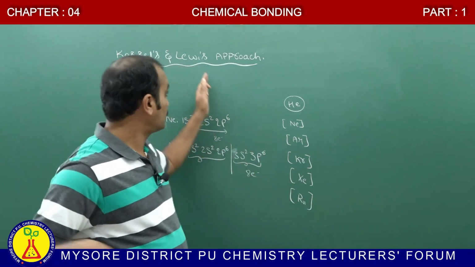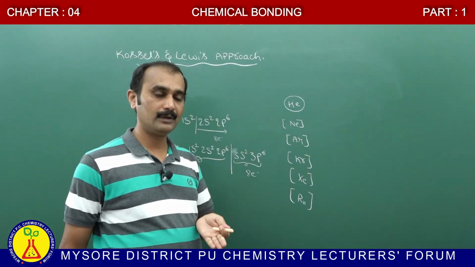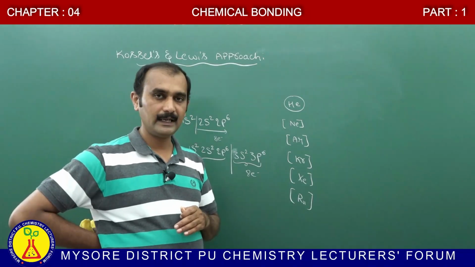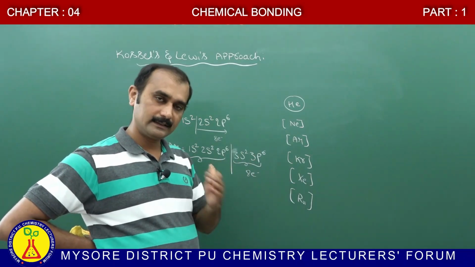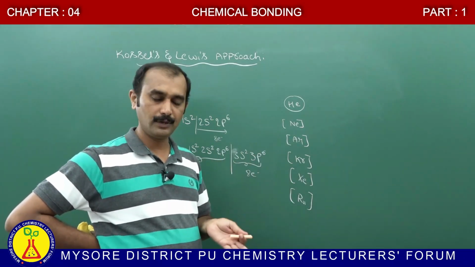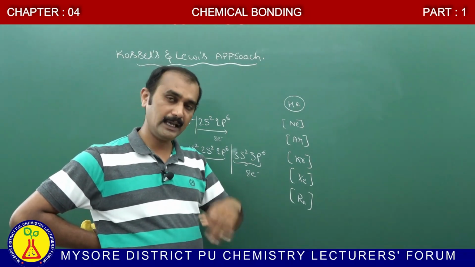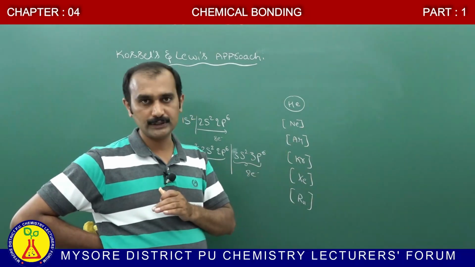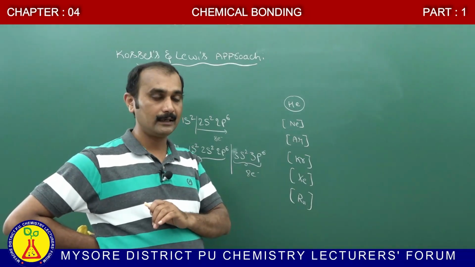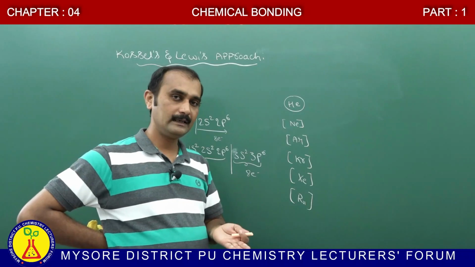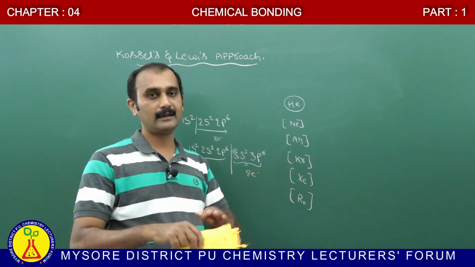According to Kossel, the stability of an atom depends upon the number of electrons present in the outermost shell. Lewis postulated that the stability of the noble gas is due to the 8 electrons present in the outermost shell. If any atom has 8 electrons in the outermost shell, then it attains stability. In order to attain stability, according to Lewis, they can easily accept an electron, donate an electron, or share an electron.